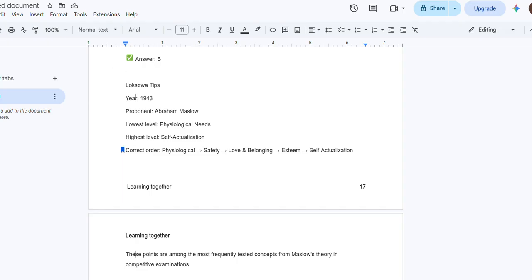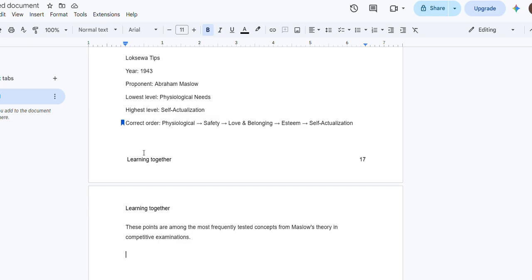For loksewa you need to know when the Abraham Maslow hierarchy of need is proposed, and who propose it, lower level, higher level, correct form. This is the most important for the question.